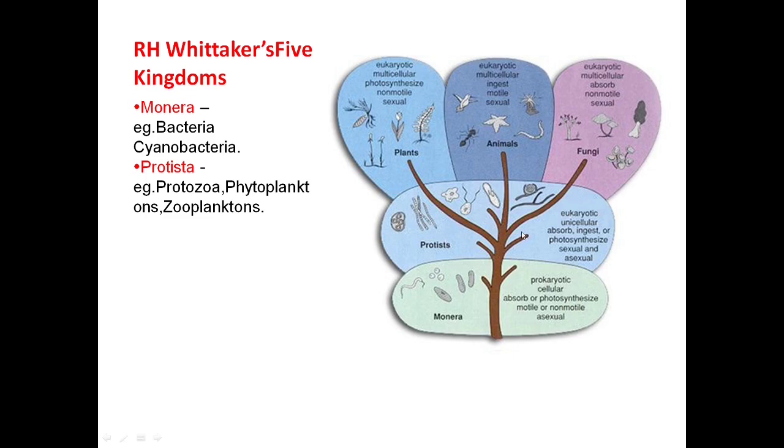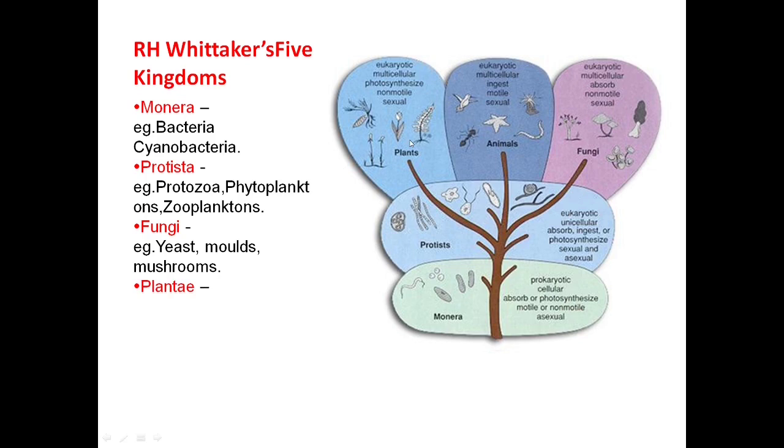It includes eukaryotic, unicellular organisms and includes protozoa, phytoplanktons and zooplanktons. Then kingdom Fungi. It includes eukaryotic multicellular organisms, for example yeast, mold, mushrooms.